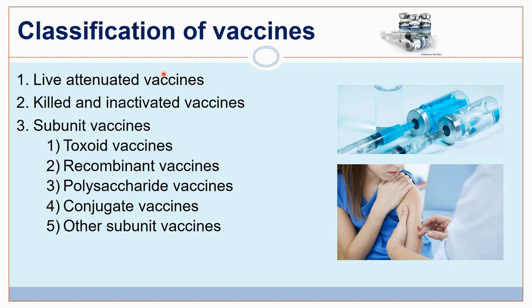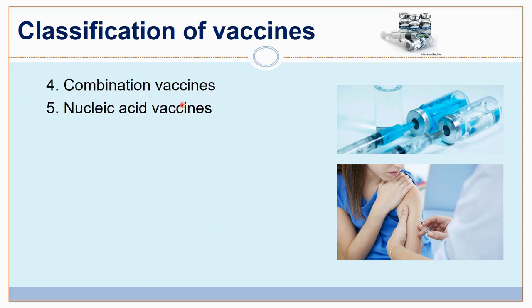Now come to the classification of vaccines. This is very important for exams and also for life. Number 1, live attenuated vaccines. Number 2, killed and inactivated vaccines. Number 3, subunit vaccines. Examples of subunit vaccines are toxoid vaccines, recombinant vaccines, polysaccharide vaccines, conjugate vaccines and other subunit vaccines. Number 4 is combination vaccines. Number 5, nucleic acid vaccines. Now I'll discuss all these vaccines in detail.